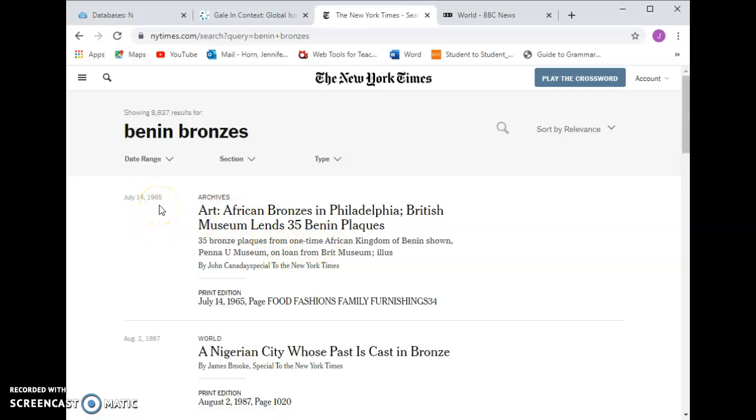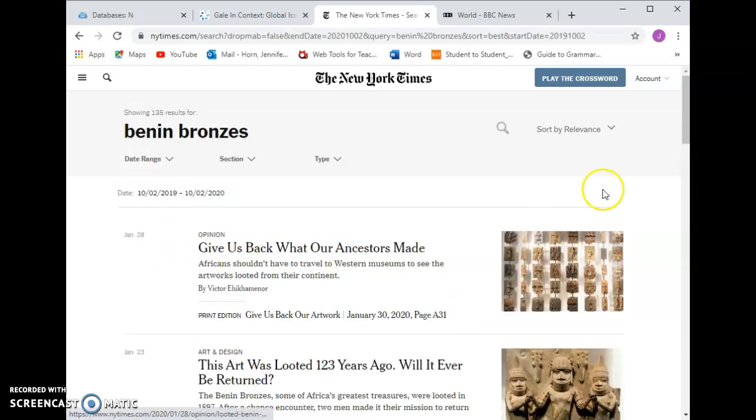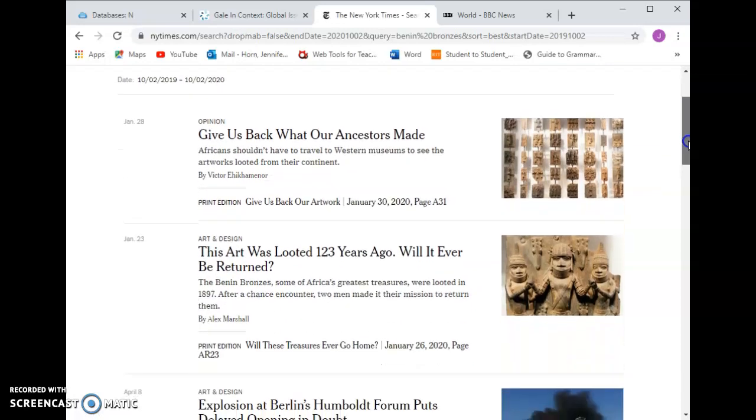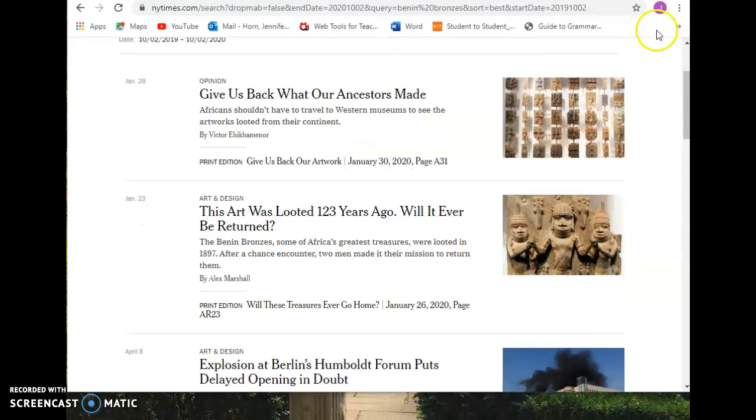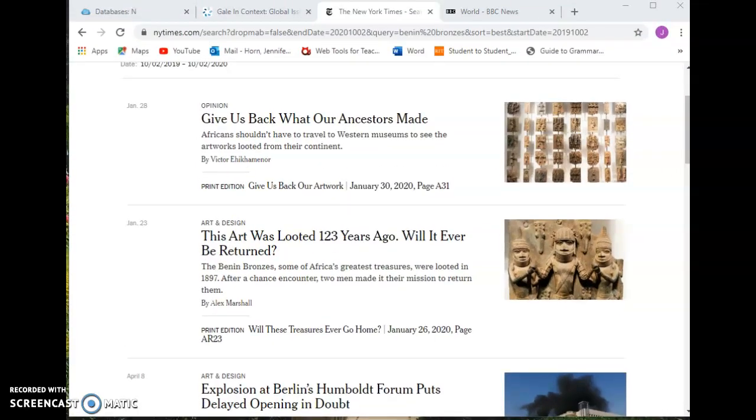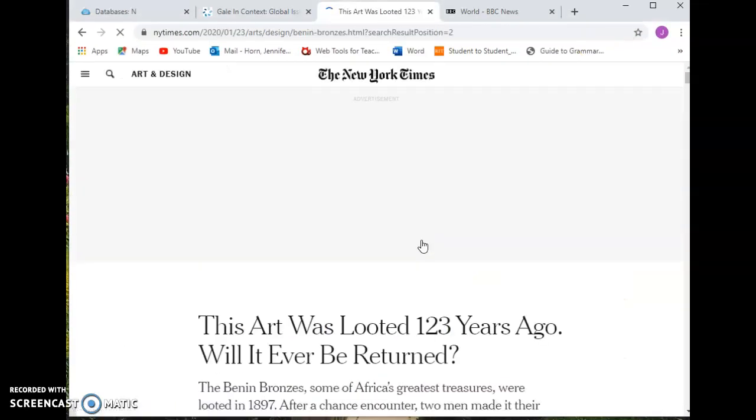So right now, the first thing I see is 1965, the second is 1987. That's not what I want. I want to see things in the past year. So we have an opinion piece. Only do an opinion piece if you look up the person and they are well respected in their field. But this longer piece, this art was looted 123 years ago, will ever be returned, from January 23rd, might be a much better choice. So I could click on that and read through it.